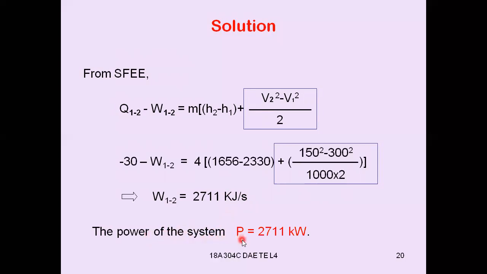This will be positive, that is, work done by the system, or power transmitted by the system to the surroundings, is W is equal to 2711 kilowatts of power. Power of the system is this much. So this is the type of problem that you can solve on the steady flow energy equation.